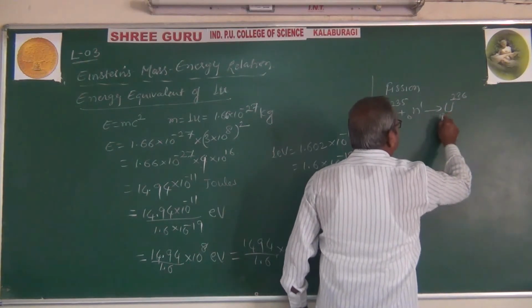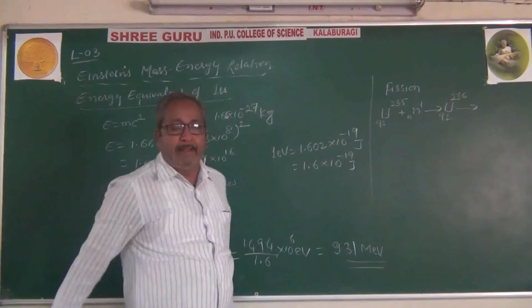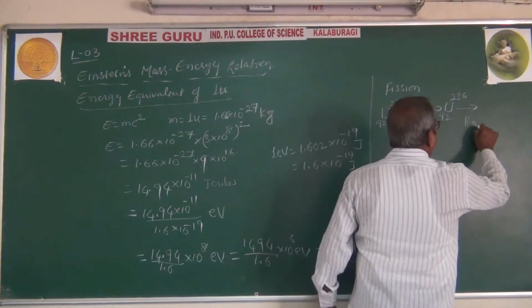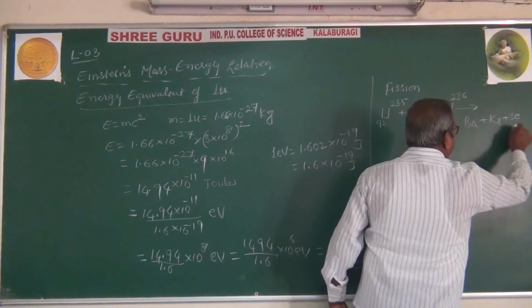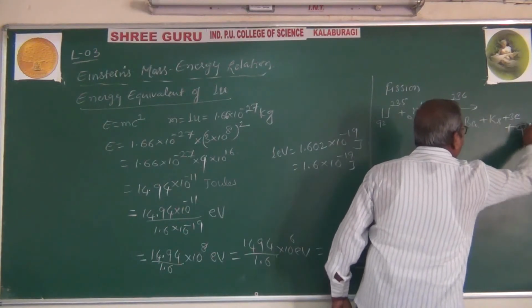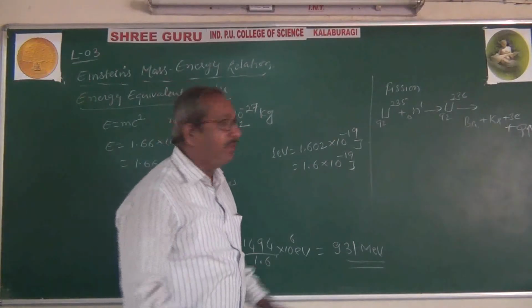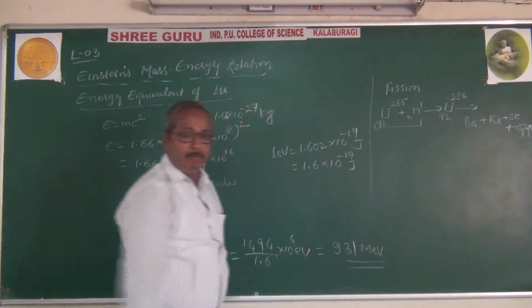This will be split into two nuclei. For example, one is barium and another is krypton, plus, for example, 3 neutrons, with an enormous amount of energy released. And in this case, the mass of these reactants